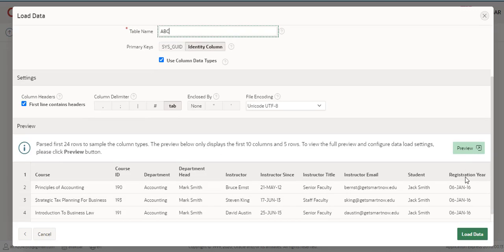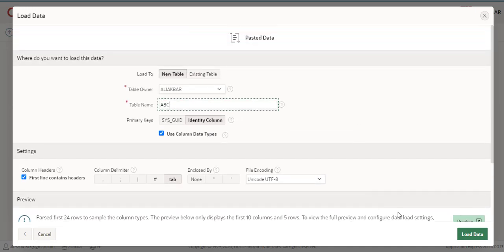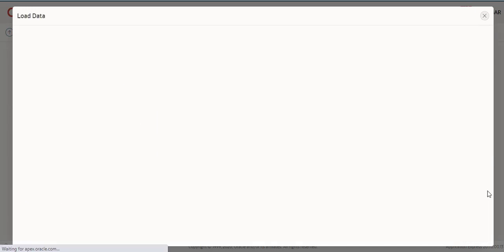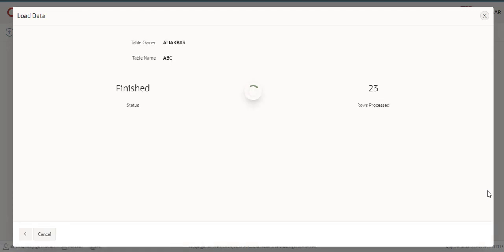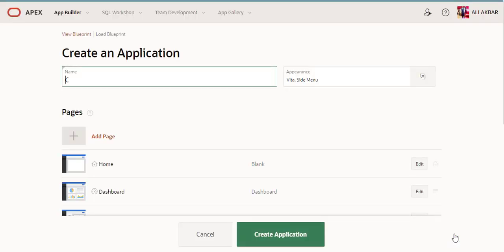You just create it, and you can see the data here. I press Load Data. When you press Load Data, you can see a table ABC created with 23 rows. Then Create Application. Apex will create this application on the basis of this ABC table.